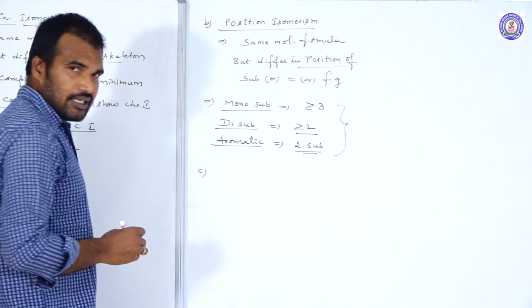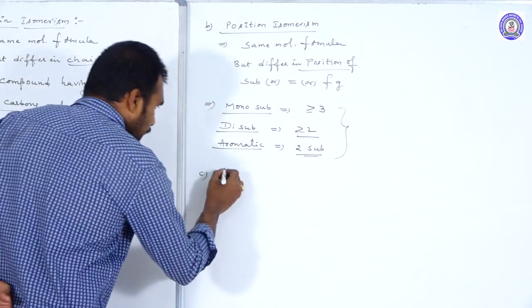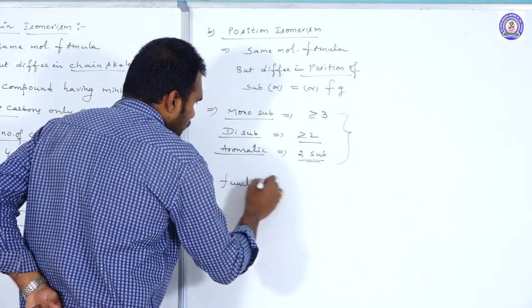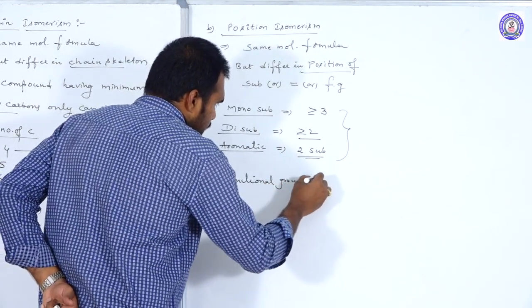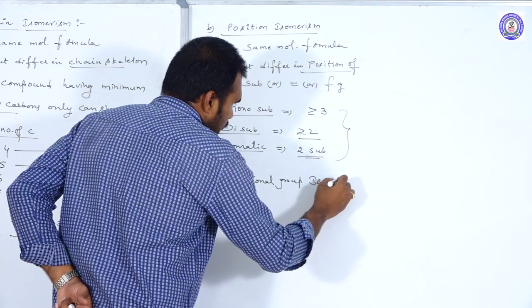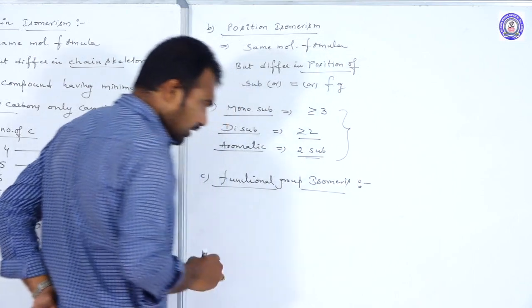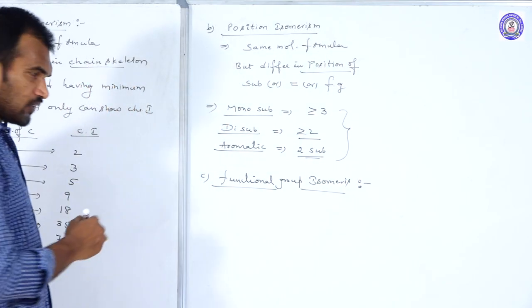Next, go to the third one, that is functional group isomers. And these isomers we call functional group isomers. What are the features of functional group isomers?